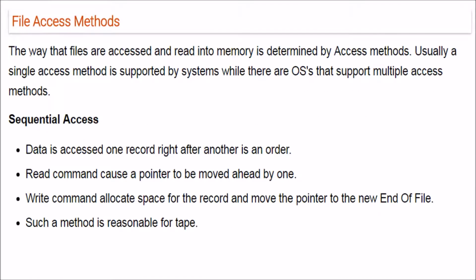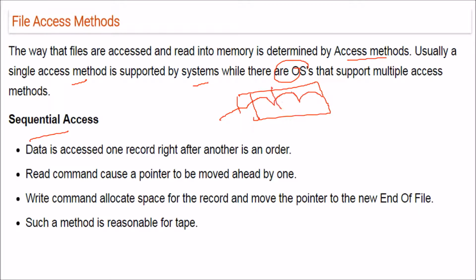File access methods. The way that files are accessed and read into memory is determined by the access method. Usually a single access method is supported by a system, while there are operating systems that support multiple access methods also. So what is sequential access? The data will be accessed one after the other.